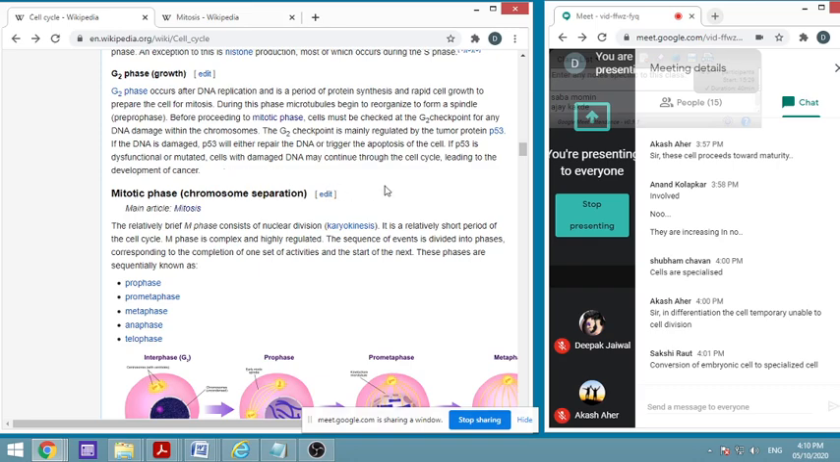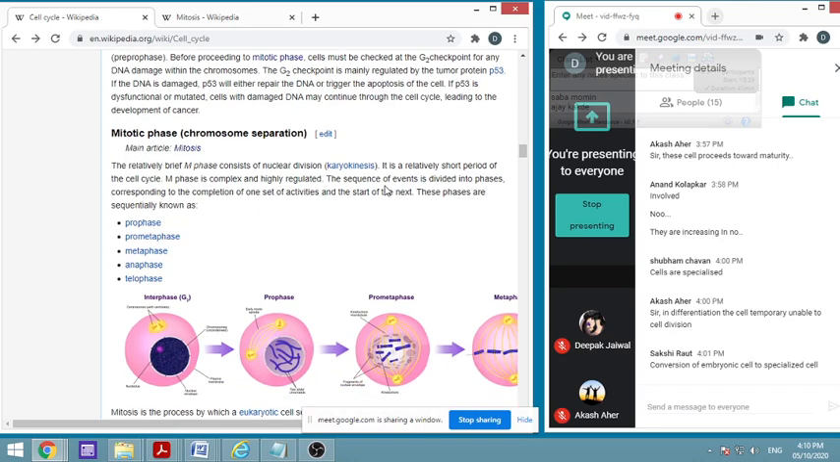And the last phase is called the mitotic phase. We know about it, so I will not go into more discussion. There are various phases: prophase, prometaphase, metaphase, anaphase, telophase. You have seen all these phases. This is also called karyokinesis, and it is very short.